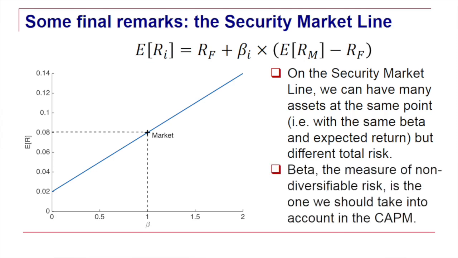Okay? So to conclude, the measure of risk that we should take into account according to this model to measure expected return, the level of risk that really matters, is the level of non-diversifiable risk, and this measure corresponds to the beta, which is computed by taking the ratio of the covariance of the return with the market to the variance of the market.